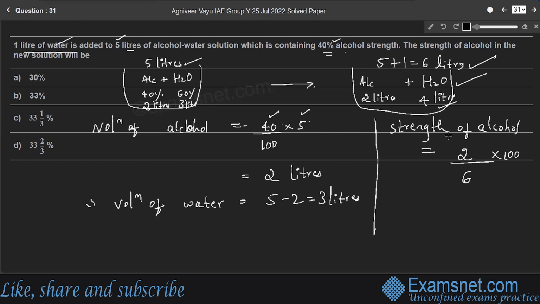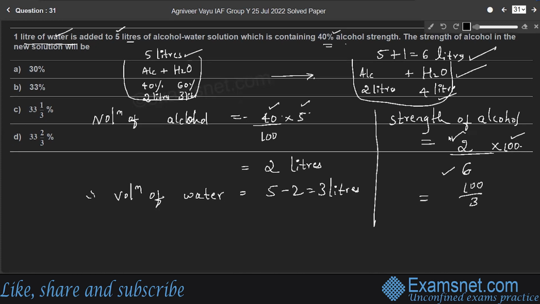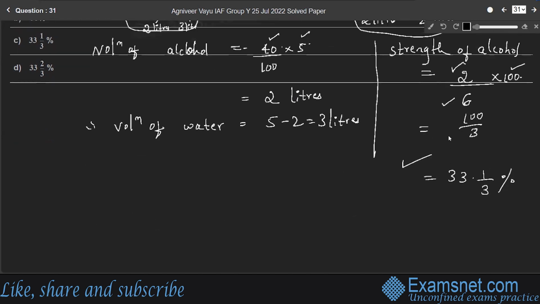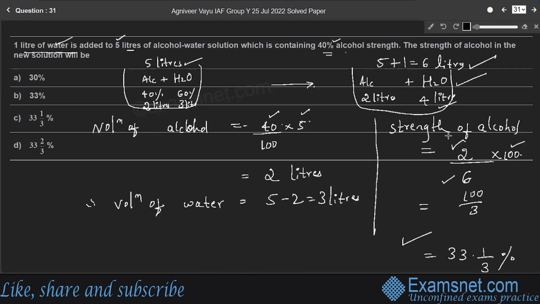Therefore, for 100, which means out of the total volume in the solution, 2 liters is the volume of alcohol. So it is 100 by 3, which means 33 integer 1 by 3% is the strength of alcohol in the new solution. 33 integer 1 by 3%. Option C is the right answer.